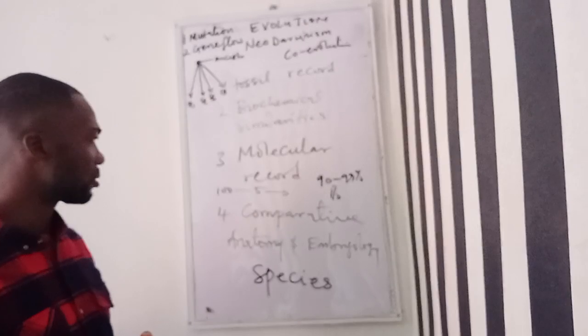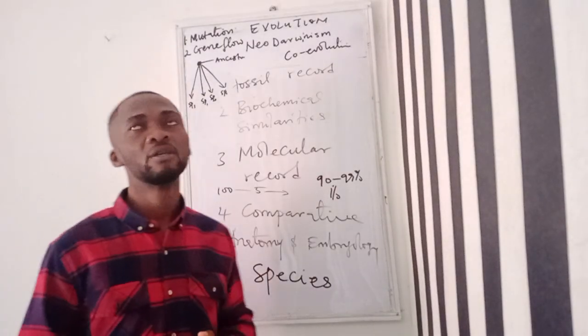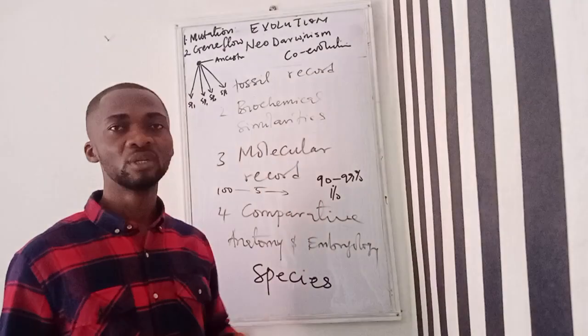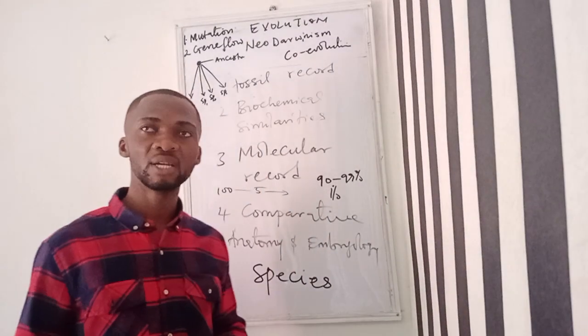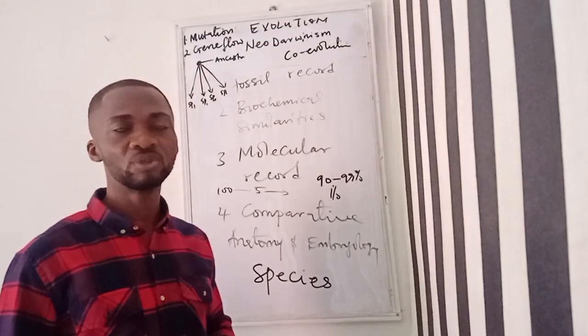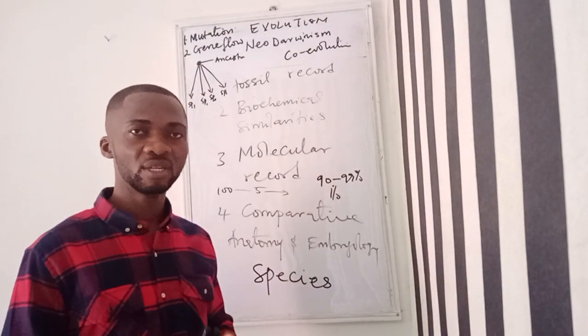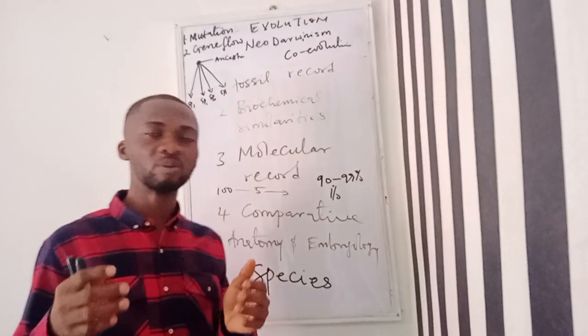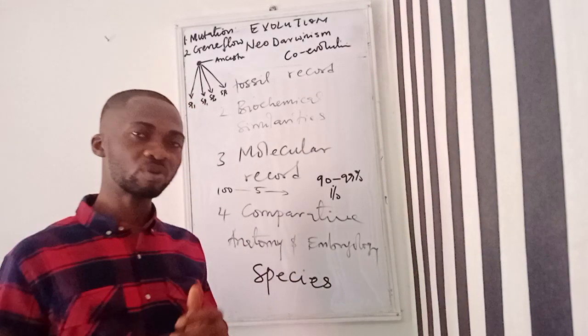Then we have what we call comparative anatomy. If you look at the basic anatomy of vertebrates, you see a basic plan of the skull, then the vertebral column, and the girdle through which the limbs are attached is similar. Then, of course, you can also discover that, in terms of vertebrates, there is a kind of progressive complexity from simple to complex.